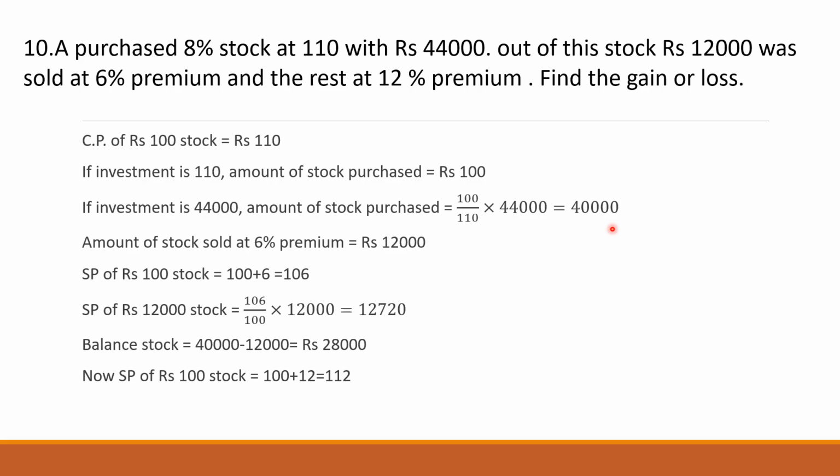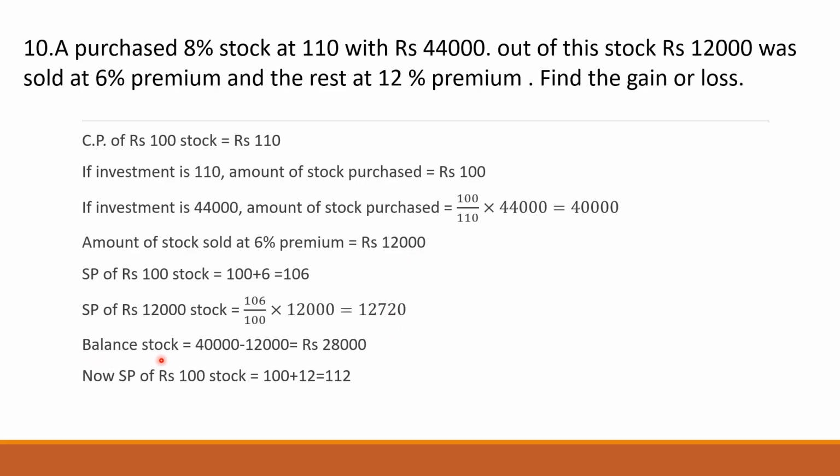Now out of this 40,000, 12,000 stock is being sold at 6% premium. So the amount of stock sold at 6% premium is 12,000. The SP of 100 stock is 100 plus 6, it is 106. So the selling price of 12,000 stock will be 106 upon 100 into 12,000, which is 12,720. So by selling 12,000 stock, he is getting 12,720 rupees.